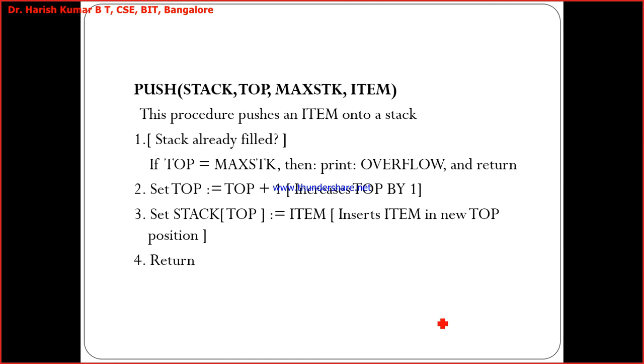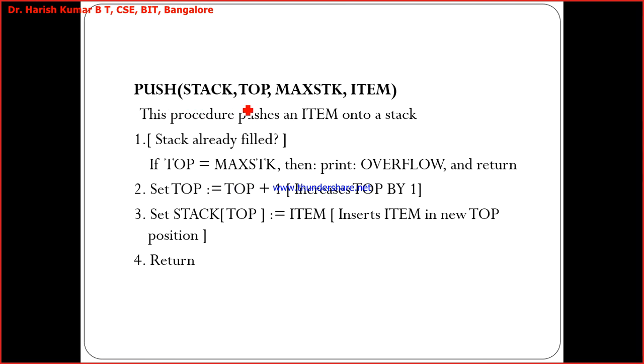So now, the pseudo algorithm for performing the push operation. Now you understood the push operation, so we are going to look into its implementation details. Before going to the actual C code, I will explain with this pseudo code.